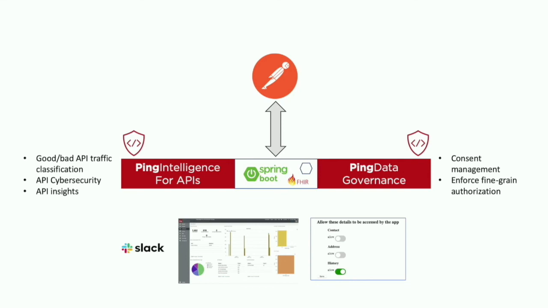So, in summary, PingIntelligence for APIs and Ping Data Governance. I showed you PingIntelligence for APIs doing classification between good and bad traffic, doing API cybersecurity, and giving you insights about your APIs. And I showed you Ping Data Governance helping you with consent management, and specifically with the runtime enforcement of this consent in order to do fine-grained authorization. Thank you very much.